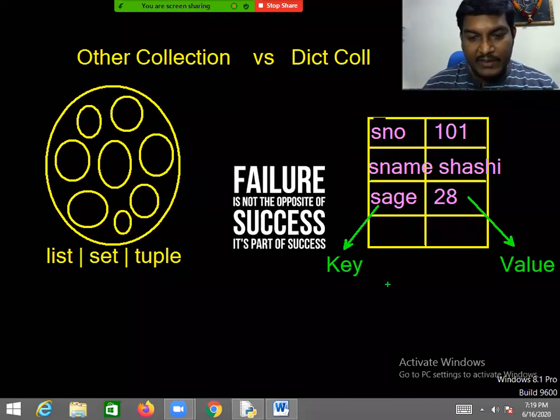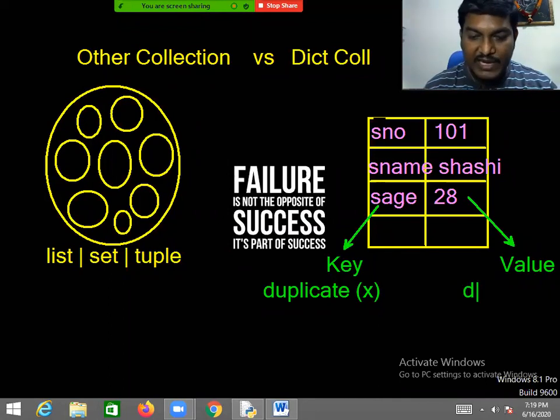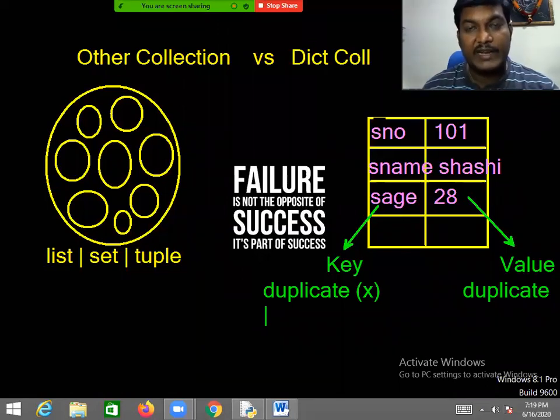Here I need you to understand one point. The key should not be a duplicate. Key values should not be duplicate, but values can be duplicate. Key should not be duplicate. Values can be duplicate.